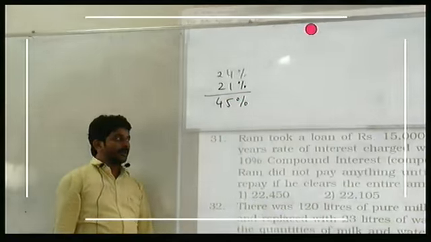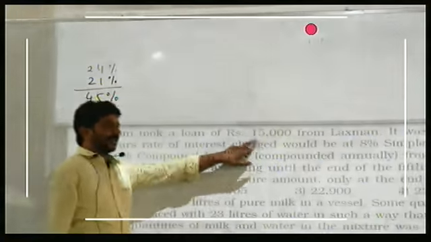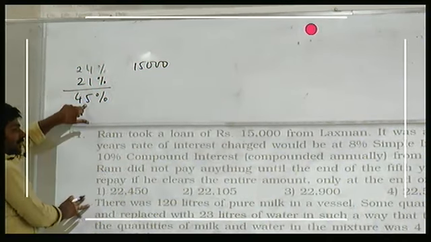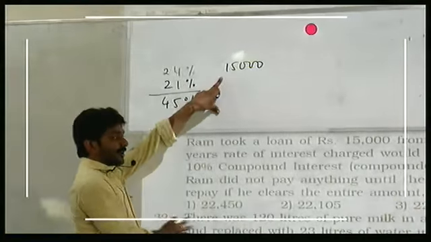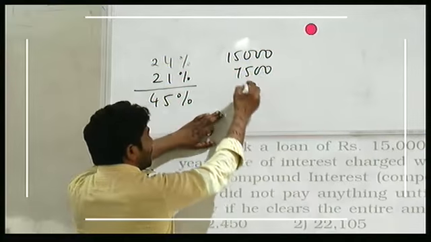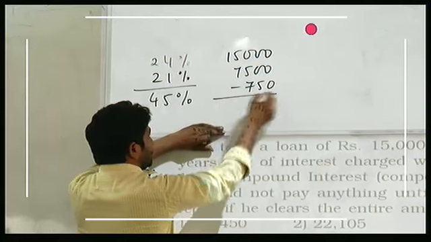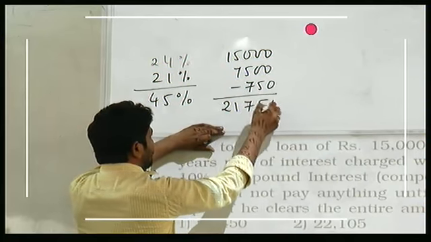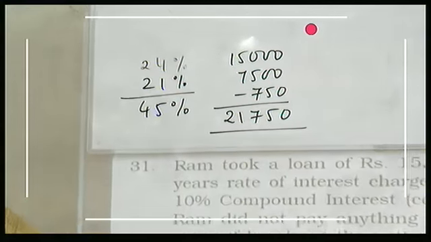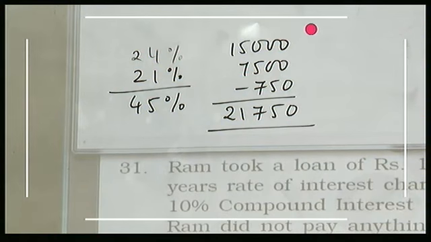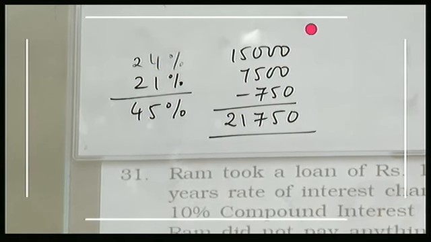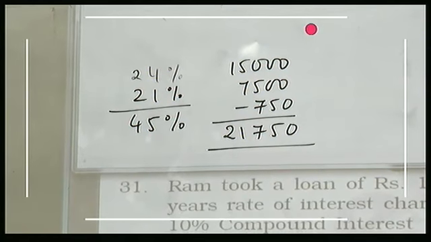Yes or no? Right, what is the principal? 15,000. So he'll have to return 15,000 and you need to calculate 45%. 50% minus 5%. 50% is 7,500. 5% is 750. So the answer is 21,750. The answer is not there in the options, but it is 21,500. 21,750 is the final answer.